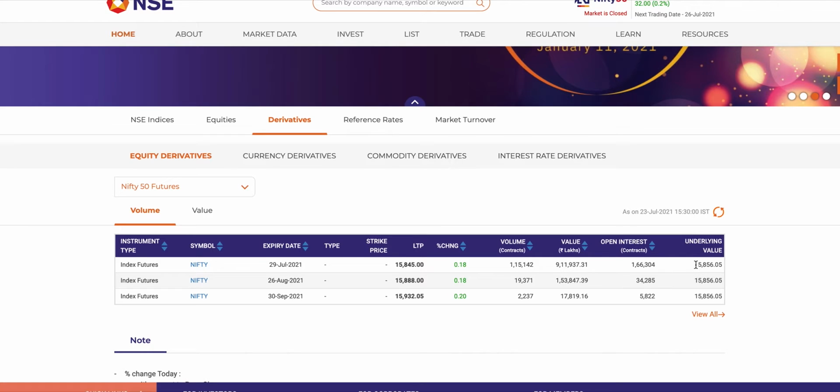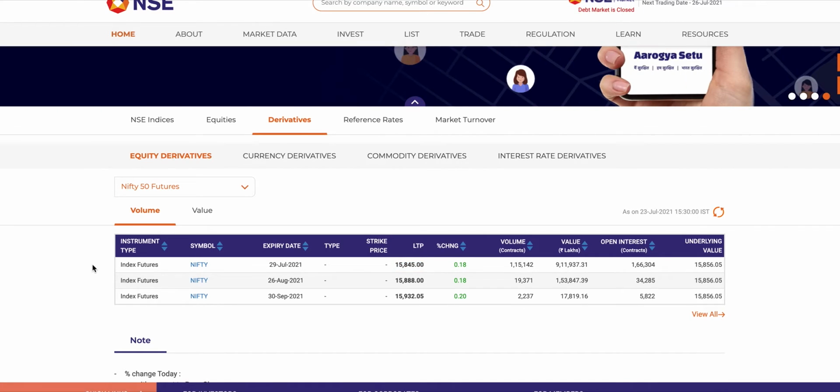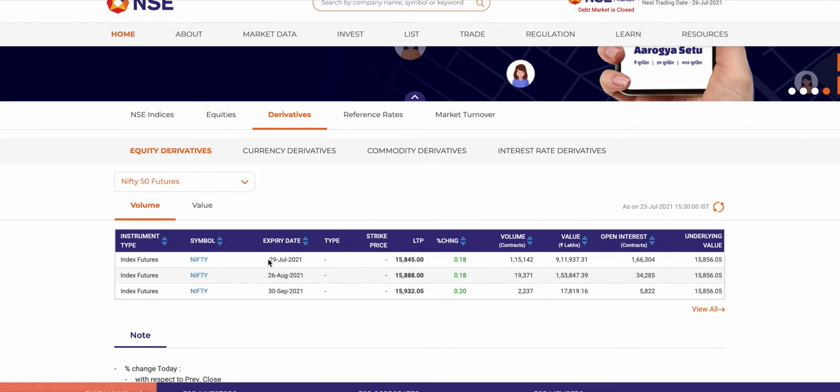Nifty today is at 15,856, but the last price is 15,845. So a buyer as well as a seller thinks that on 29th of July the price would be